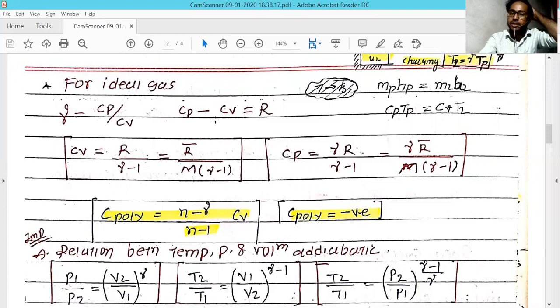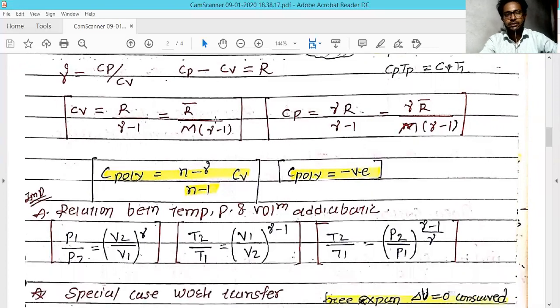From these two equations, gamma equal to Cp upon Cv, and Cp minus Cv equal to R, we can find the value of Cv and the value of Cp. Why does it need to be calculated? Because if the gas is not an ideal gas, you have to find the separate Cp and Cv for that gas. The Cv value is